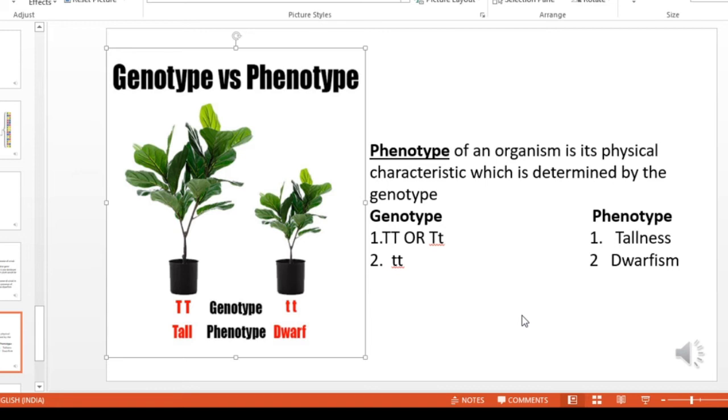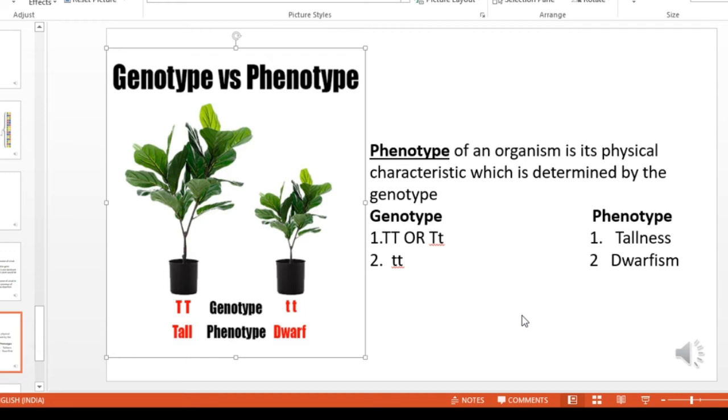But if a plant is tall, we cannot say that that plant is capital T capital T or capital T small t. Why? That is the genotype of a plant that we cannot see with our naked eye. That we can only prove with some experiment. What is the genotype of that particular plant?